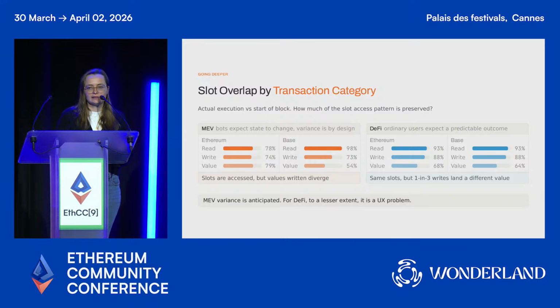In general, they're reading the same slots if we execute the transactions on a bit of an older state, but 1 in 3 write a different value. So all this variance, for MEV, we're really anticipating it. But we are also, to a lesser extent, anticipating it for DeFi, but at that point it becomes more of a UX problem because the user is getting a different outcome than what they're expecting.